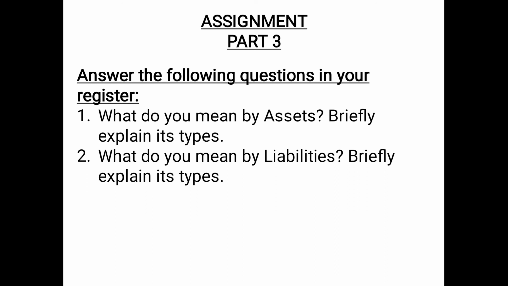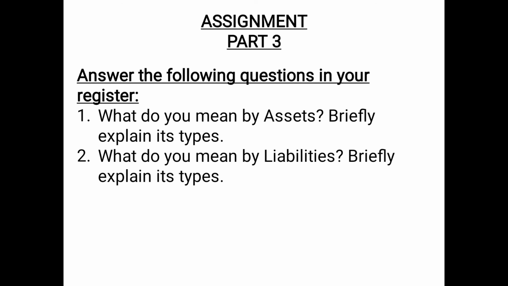Then you will explain the fictitious or nominal assets. That means these are the assets which cannot be realized in cash or no further benefit can be derived from these assets. For example, advertisement expenses not written off, debit balance of profit and loss account, etc. And the last type of asset which you will explain is the wasting asset. That means these are consumed through being worked or used. For example, mines, oil wells, patents, etc.